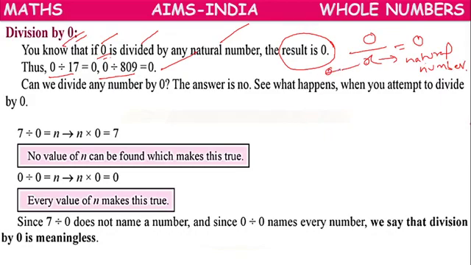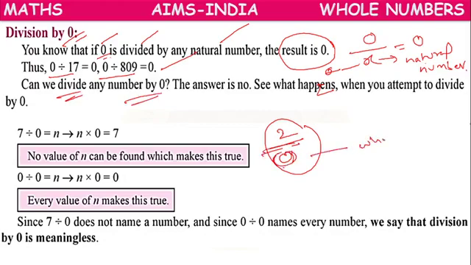Suppose in the numerator I have 2 and the denominator is 0. Now the question is, can we divide any number by 0? Can we divide any number by any whole number? The answer is no. That's why we have taken natural number here, because division by 0 is not possible.